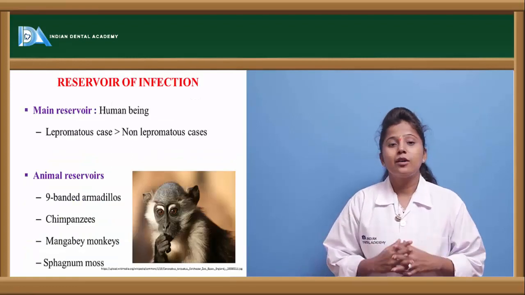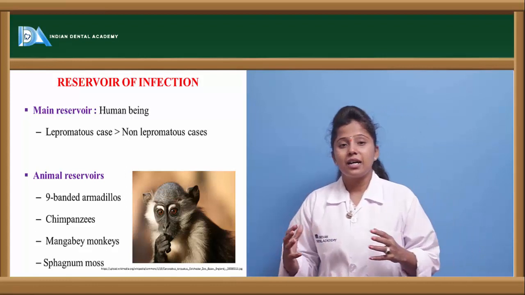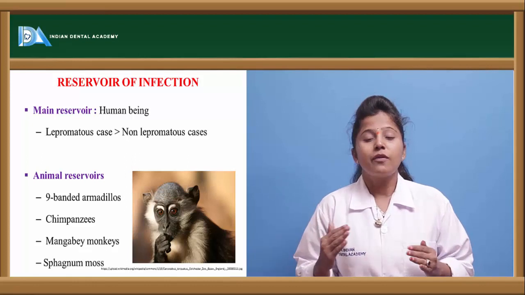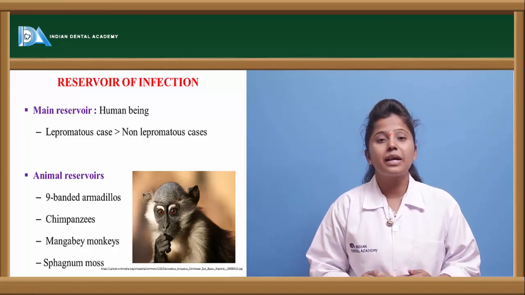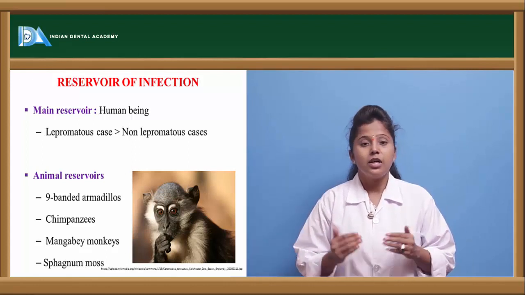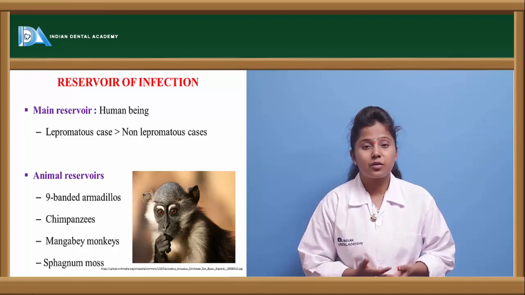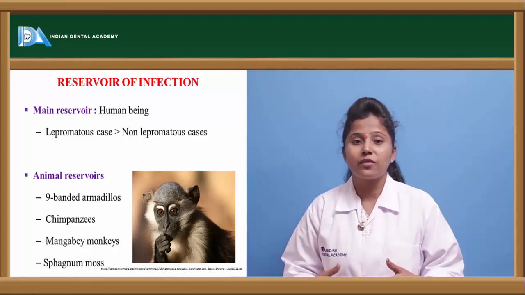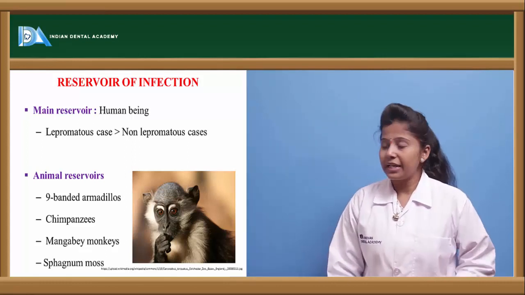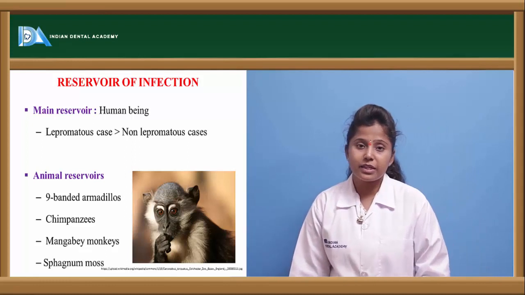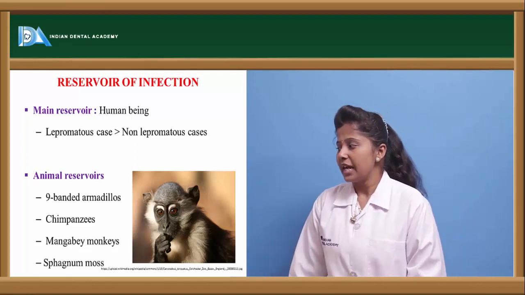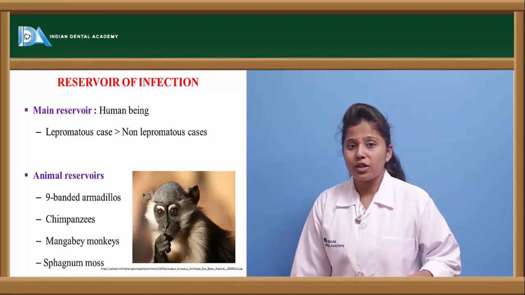Apart from that, the reservoirs of these infectious bacteria are, first, humans. A person with leprosy, especially a lepromatous person, is more prone to being a reservoir compared to a non-lepromatous person. So if a person is suffering from leprosy, we can say he is a mobile reservoir for spreading the bacteria. There are various other reservoirs like nine-banded armadillos, chimpanzees, mangabey monkeys and sphagnum moss. So these are the reservoirs of this bacteria.